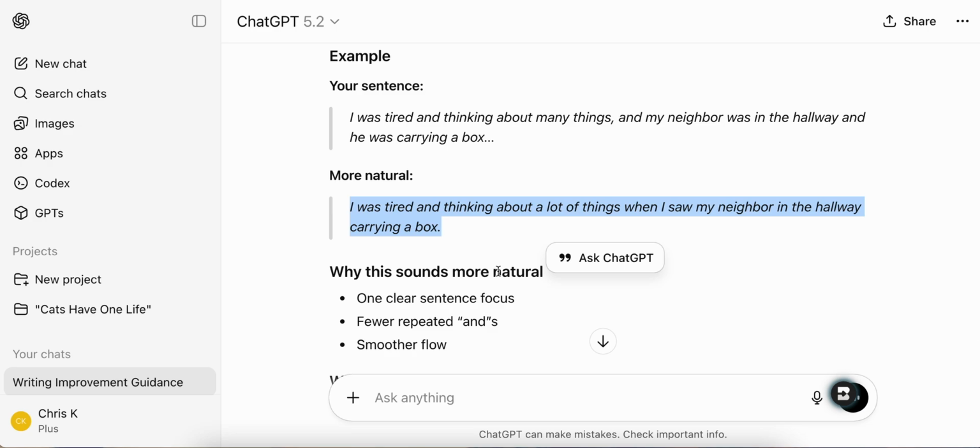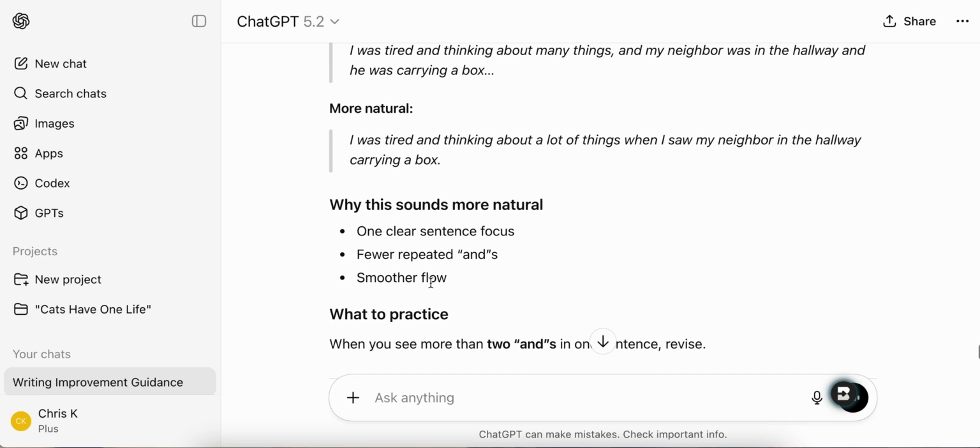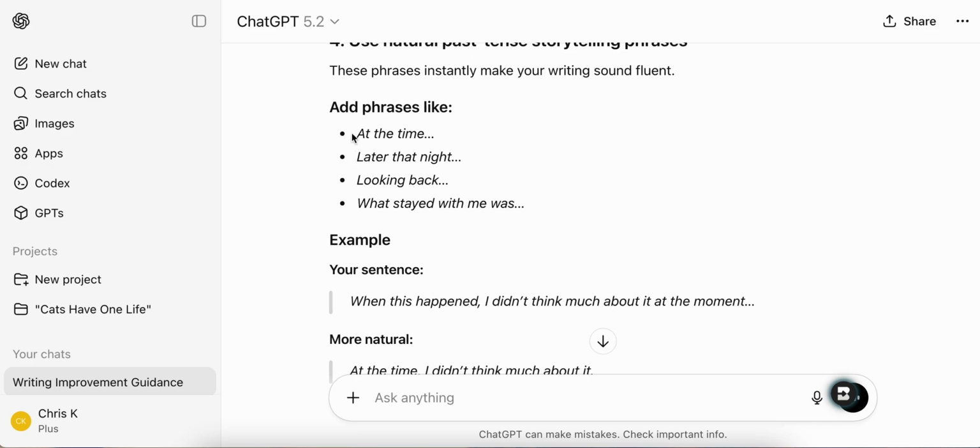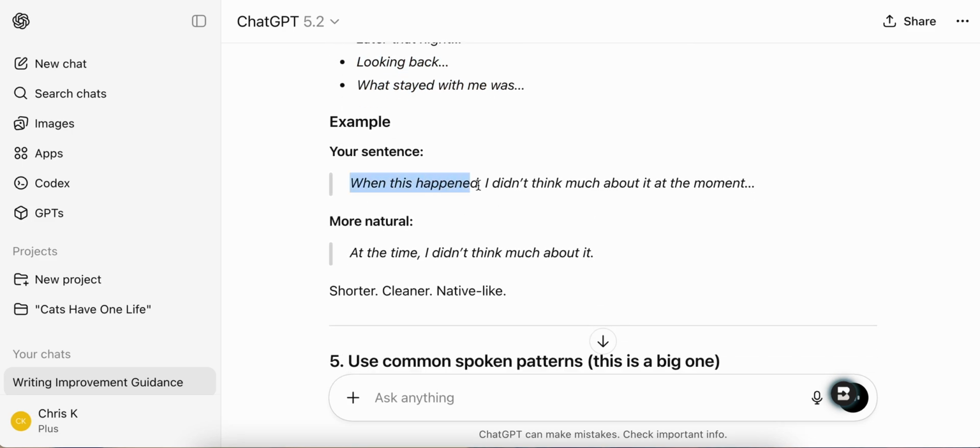I was tired and thinking about a lot of things when I saw my neighbor in the hallway carrying a box. Okay, so it's asking me to use "and" less and to use other words to connect everything. It's asking me to add phrases like at the time, later that night, looking back, what stayed with me was. Okay. So when this happened, I didn't think much about it at the moment.